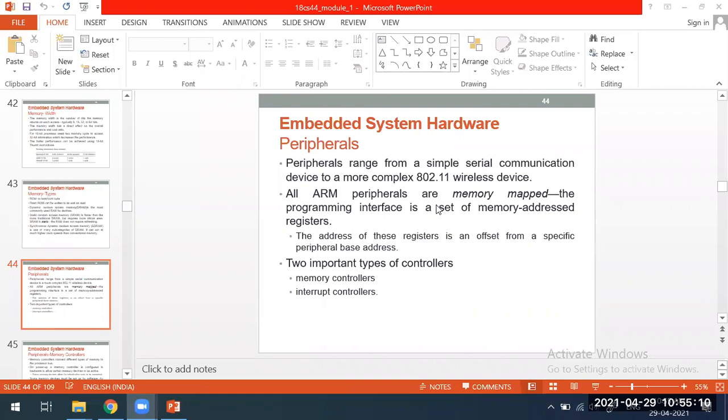That is why peripherals are required to communicate. All these peripherals are memory mapped. Memory mapped means the addresses of these registers are offsets from the specific peripheral base address.